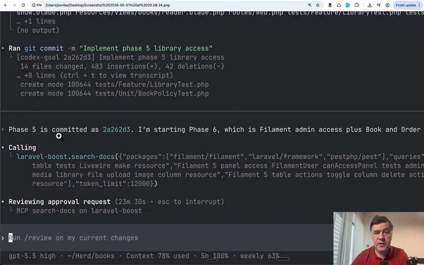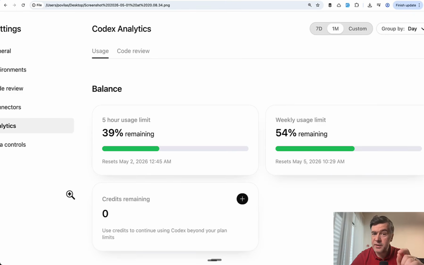This is the screenshot after phase 5 out of 8, and context used is 78%, already very close to the limit. And we are 23.5 minutes in, and the dashboard balance shows 39% remaining, so also getting closer to the limit.